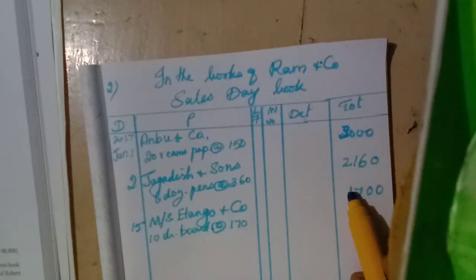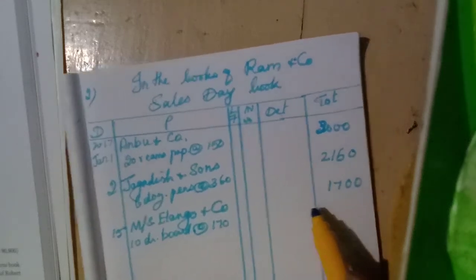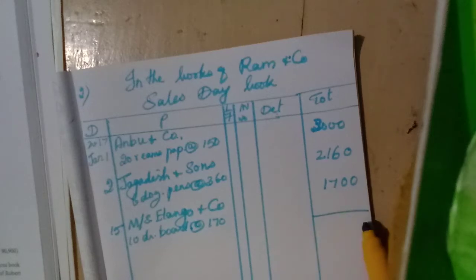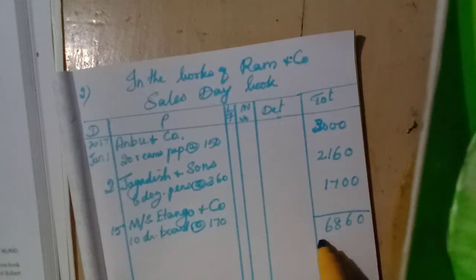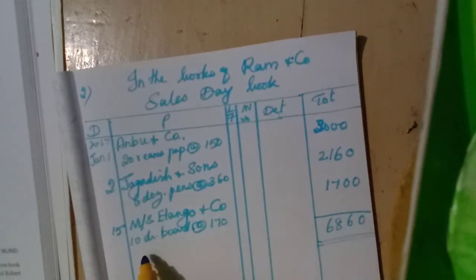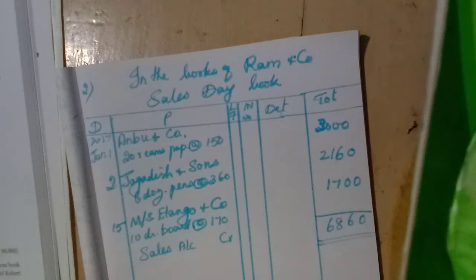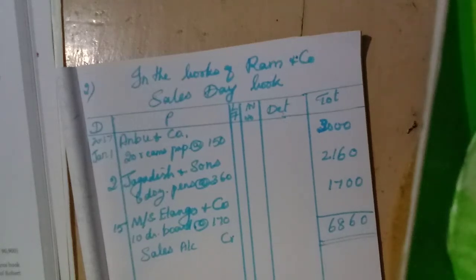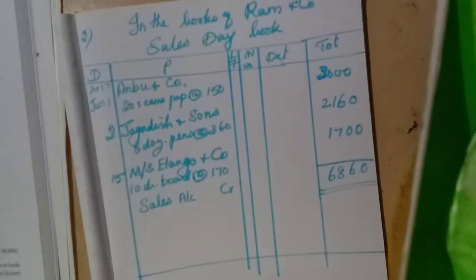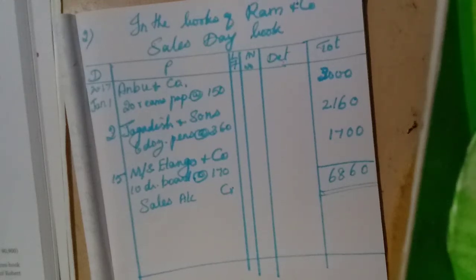Sold to Kani, then for cash. So it will not appear, isn't it? So add and write 8,560. How should we write? Sales account, creditor. Okay, students, now write, draw fully. Okay, this is the sales day book.